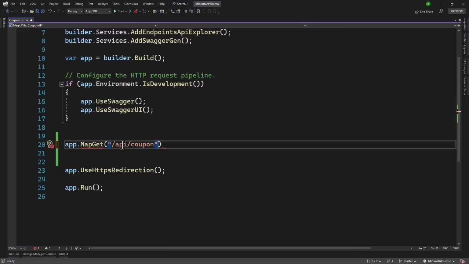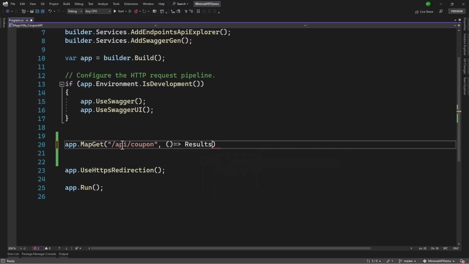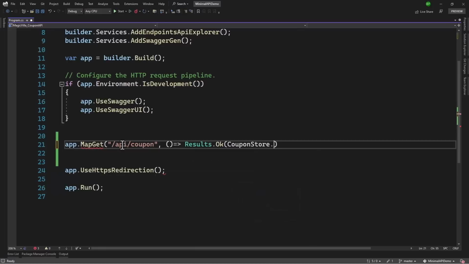That will retrieve all the coupons. We will be using the delegate here, and what it should return is Results.Ok. And inside there, we have to access the coupon store that we created. I will add the using statement, and in there, we have the coupon list. That is what we need to return.